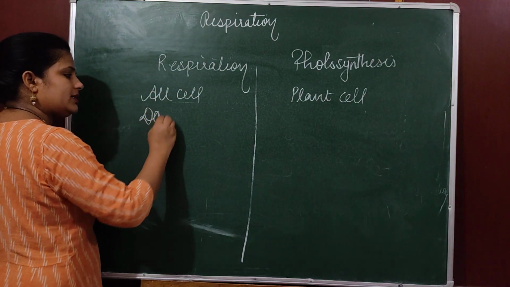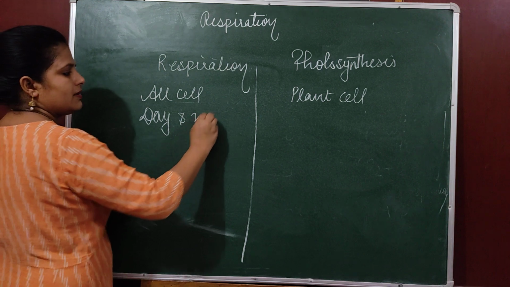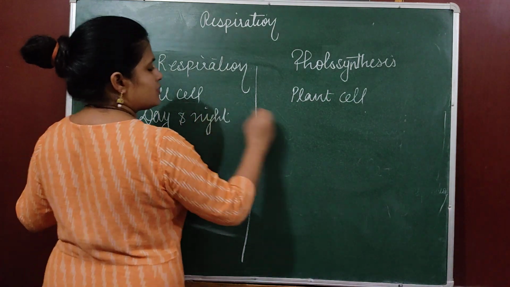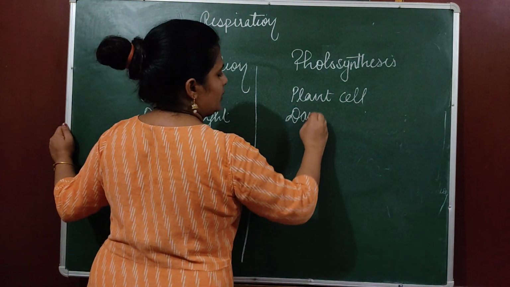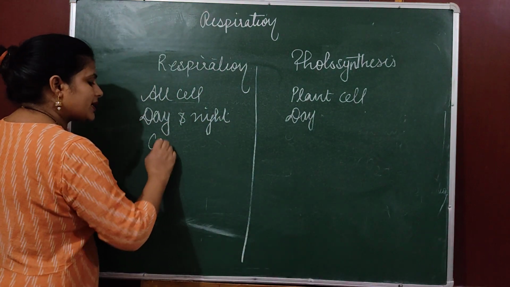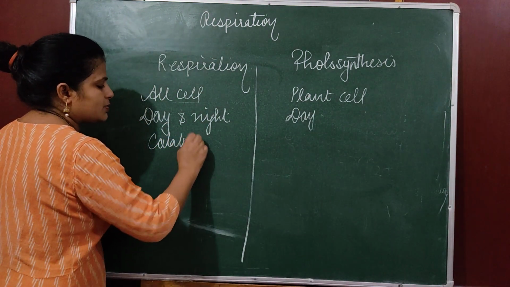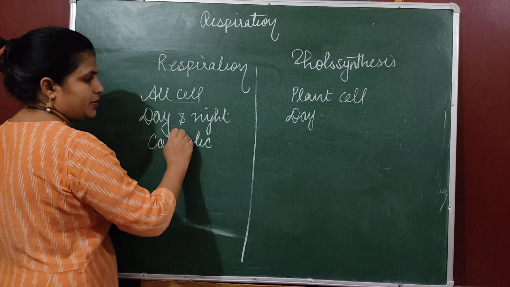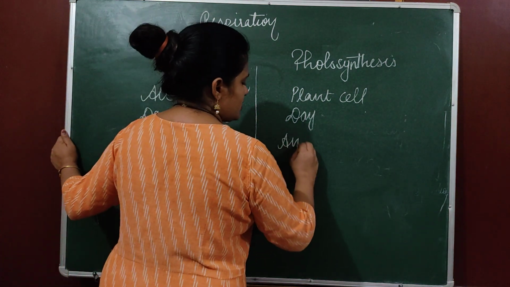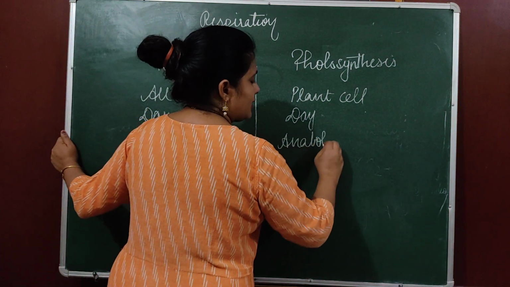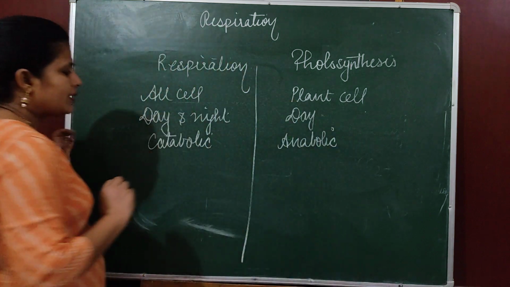Respiration occurs day and night. Photosynthesis occurs during daytime only. Respiration is a catabolic process because during this process mainly energy is produced. Photosynthesis is an anabolic process during which mainly energy is consumed.